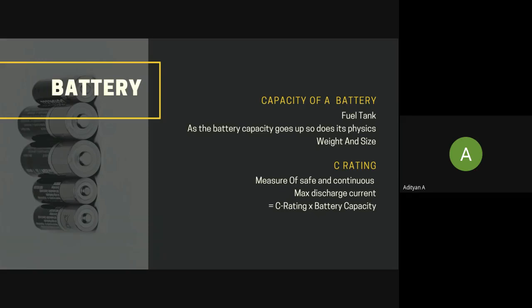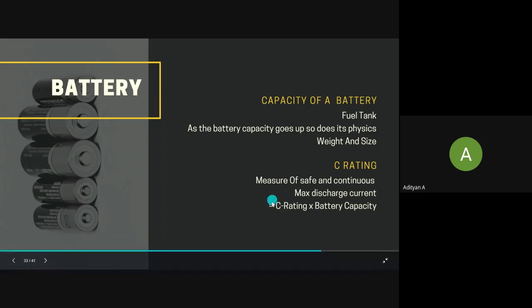So the safe and continuous maximum discharge current that can be supplied by a battery is equal to your C rating times the battery capacity.